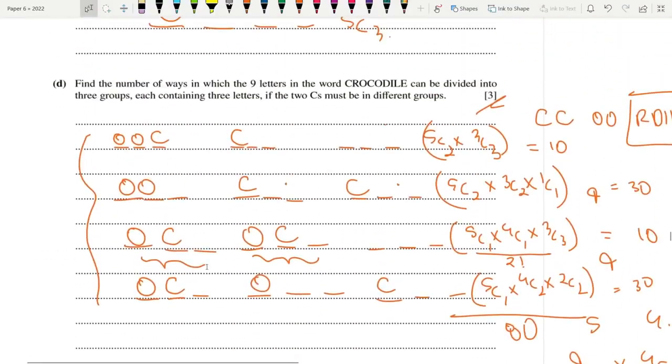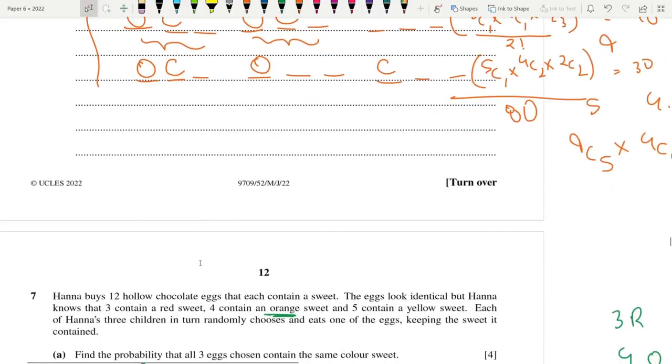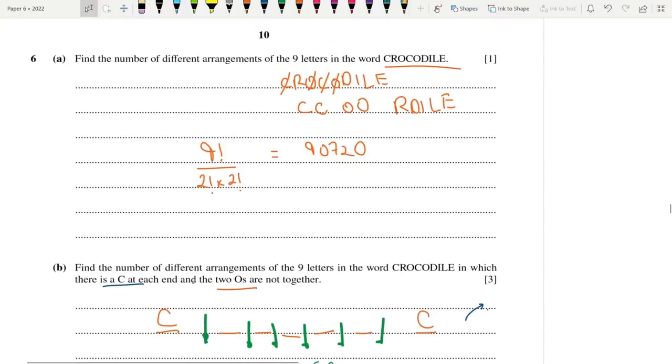And it turned out everyone got it wrong. So let's try to figure this out, okay? This was a very hard question, by the way, but we can do it. Basically, find out the number of different arrangements in the 9 letters in the word crocodile.